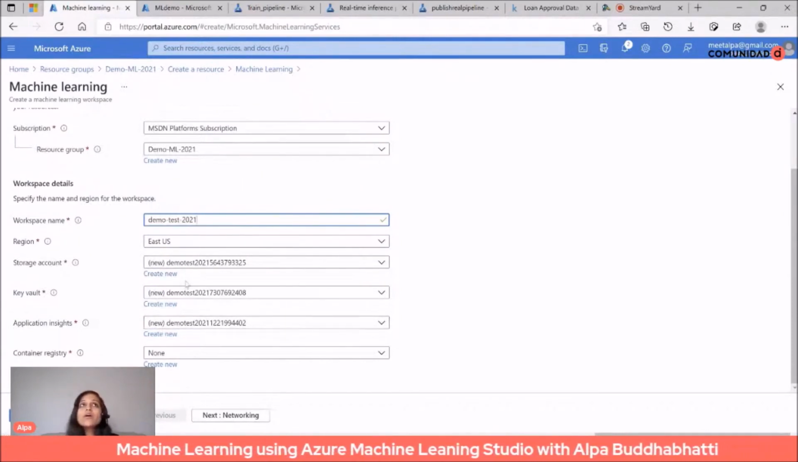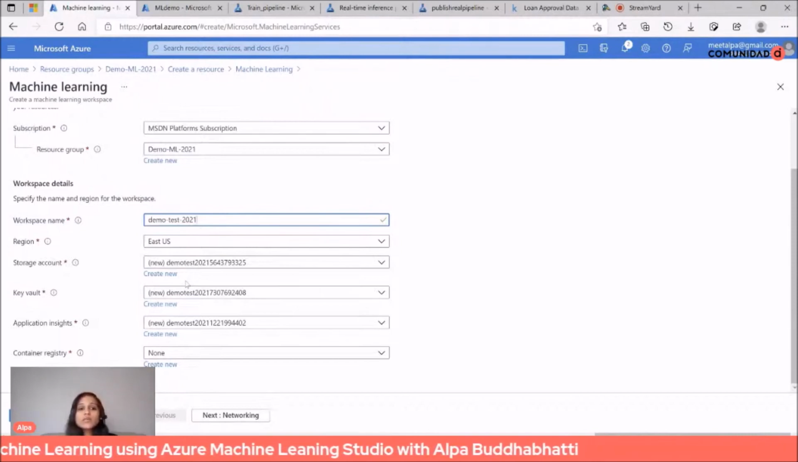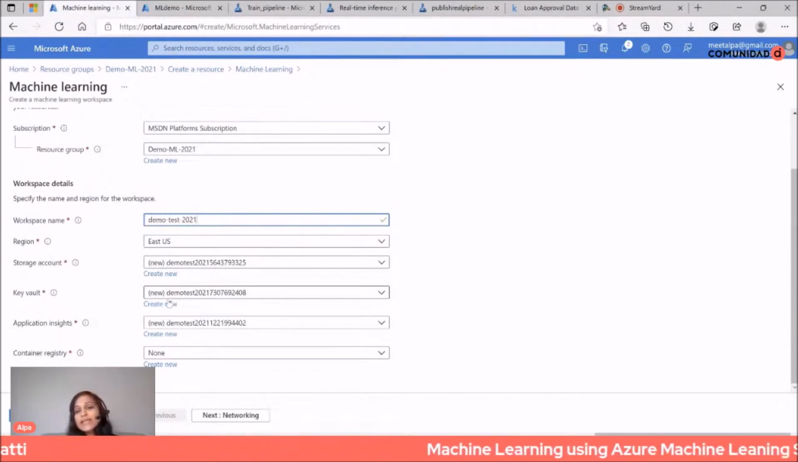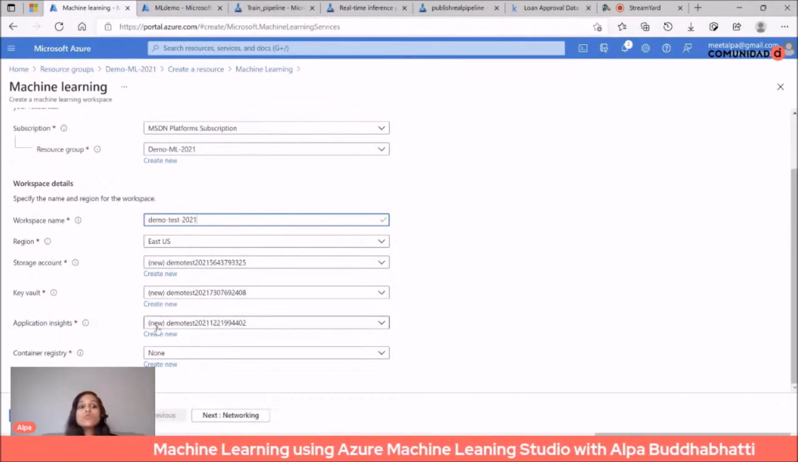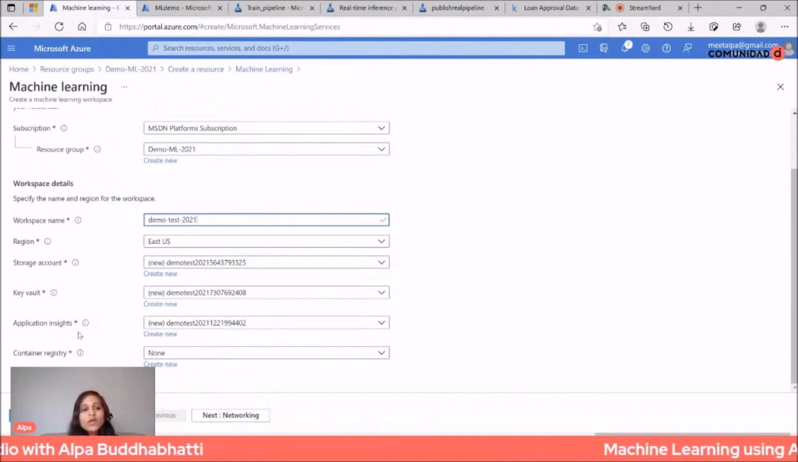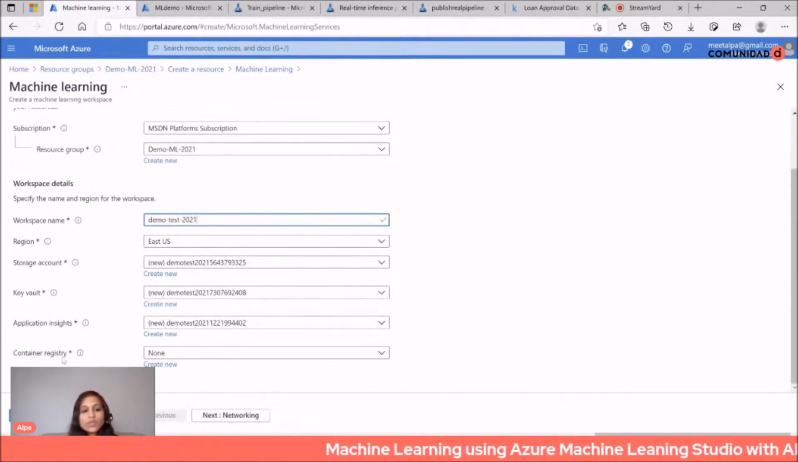The storage account holds your workspace, and key vaults store the secrets, which is very good for holding any secrets and centralizing them. Application insights give you log analytics for your machine learning pipelines. If you want to get more information, it's really good. And you don't need to worry about container registry. These are very simple things you need to do.